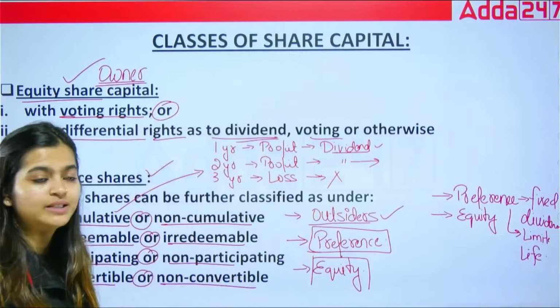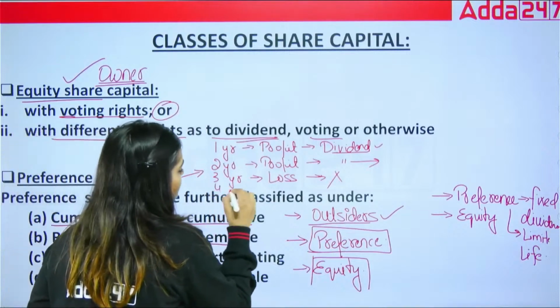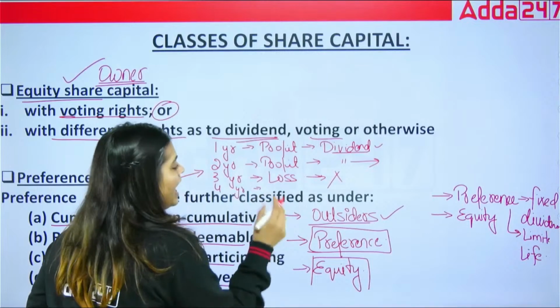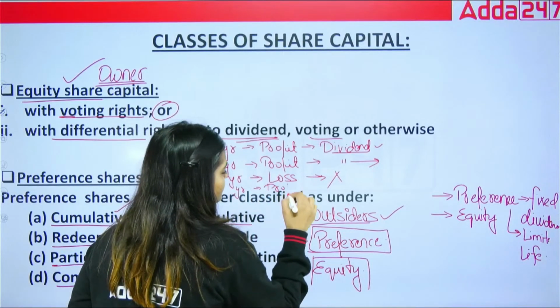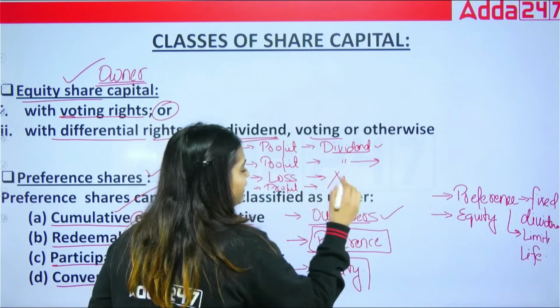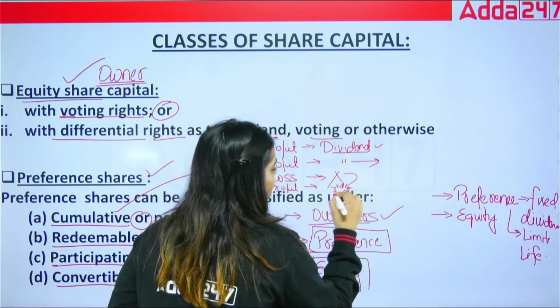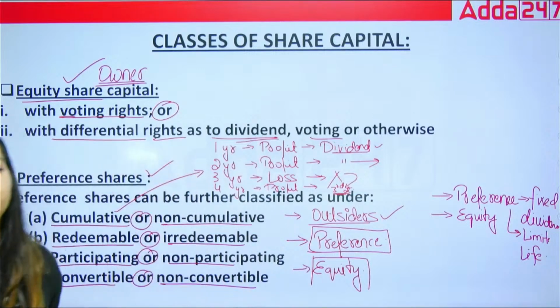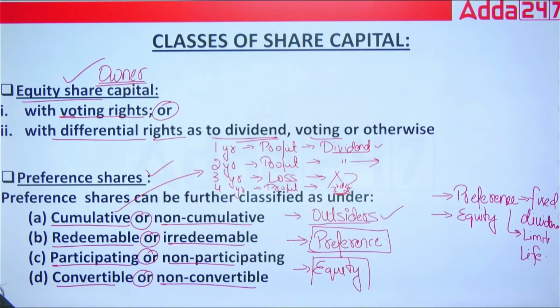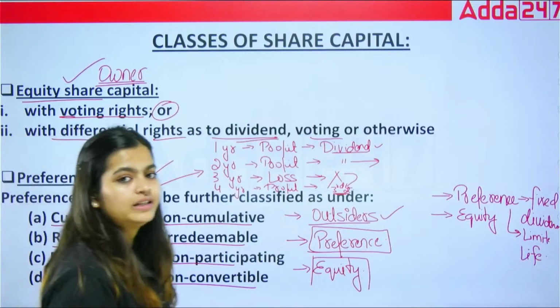For that they require the profit. So in the next fourth year, as soon as they earn the profit, they will be paying the third year dividend before distributing the fourth year dividend. That is what cumulative preference shares means. Their right to receive will never lapse.